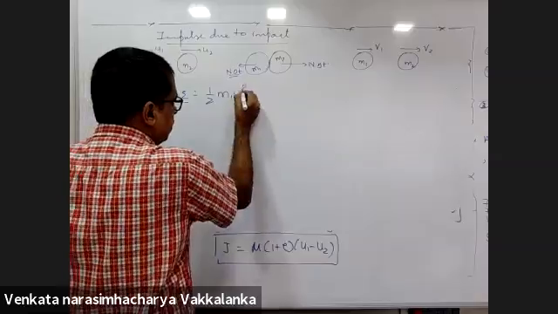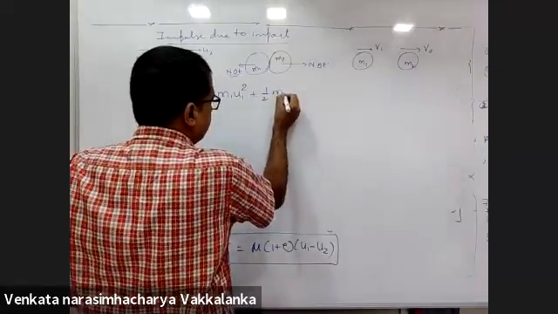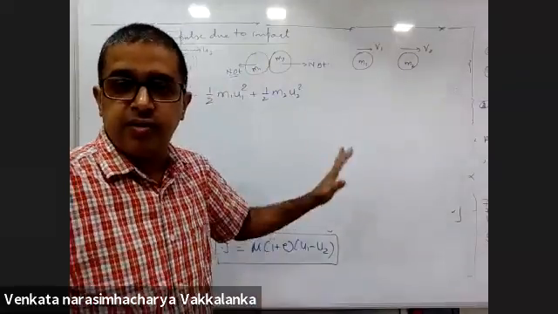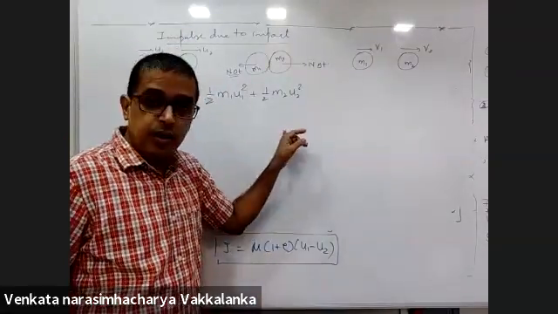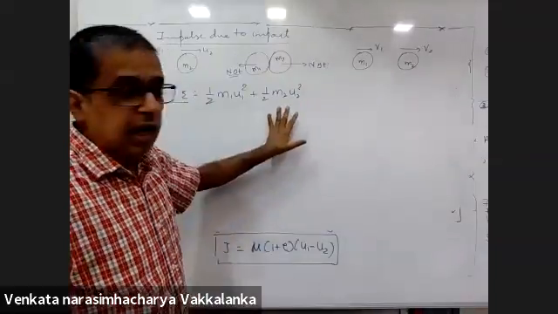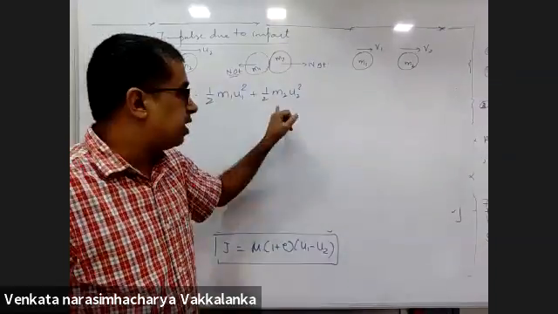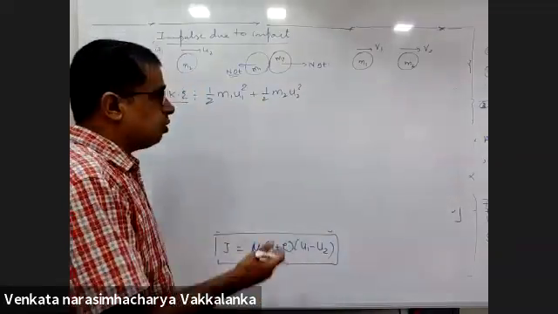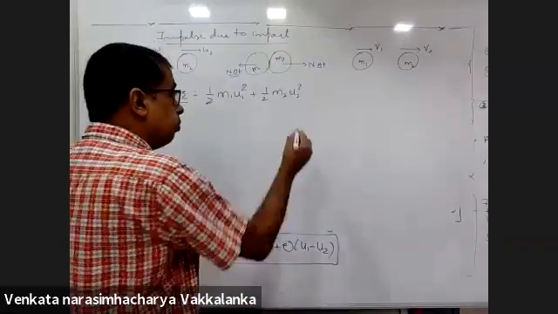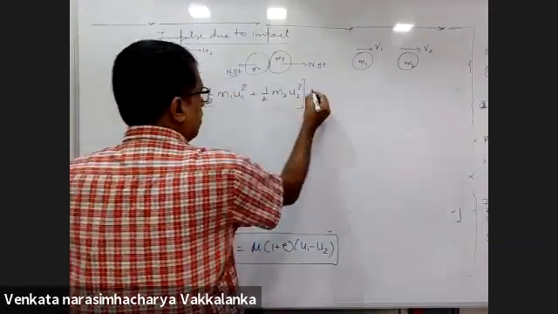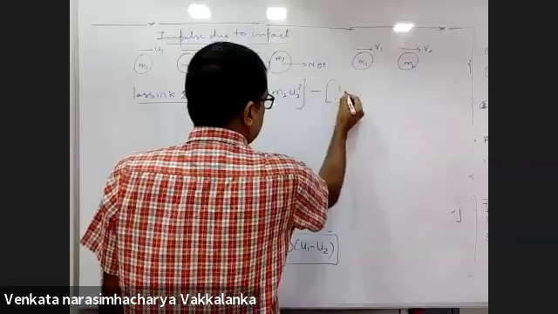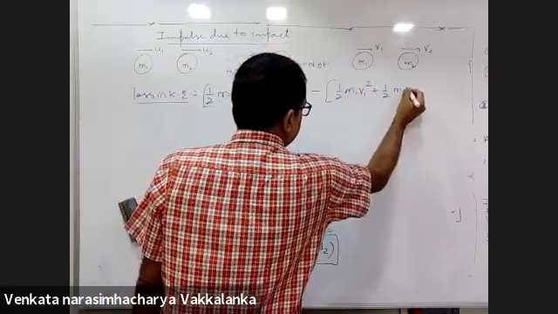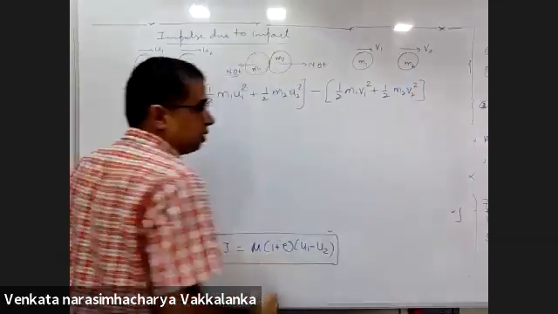Half M1 U1 square, half M2 U2 square. Among the three derivations, two we have done and one we are doing, your HSC people love this derivation the most. Maximum number of times they have asked this. So learn it carefully, brother, it is simple simplification. Marks in boards are also important. Initial minus final: half M1 V1 square, half M2 V2 square.